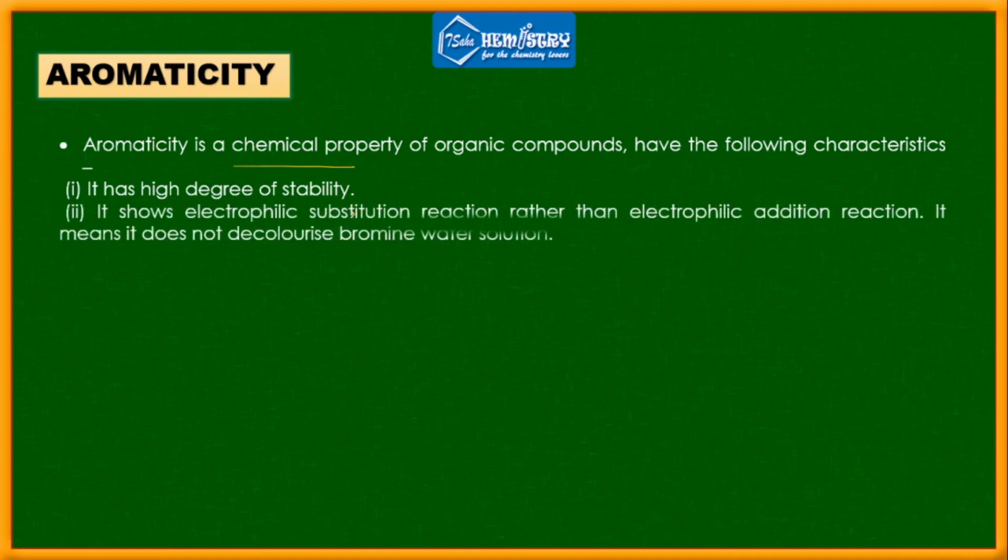Number two, it shows electrophilic substitution reactions rather than electrophilic addition reactions. It means it does not decolorize bromine water solution. All of you know that if you have a carbon-carbon double bond and you add bromine water (bromine in CCl4 solution) to it, then you obviously get the 1,2-dibromo compound.